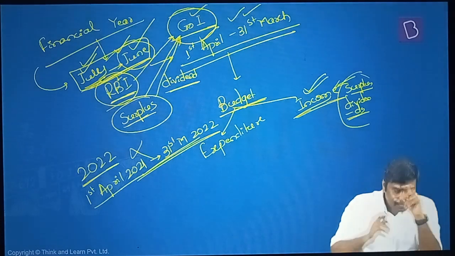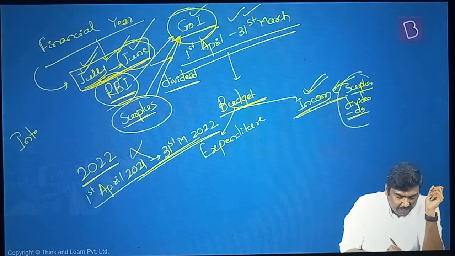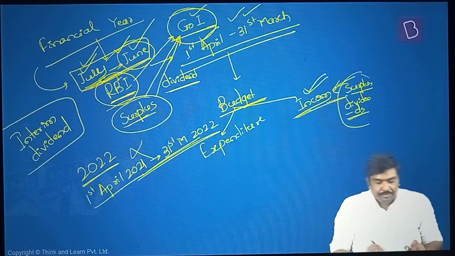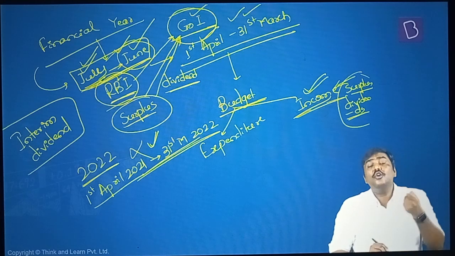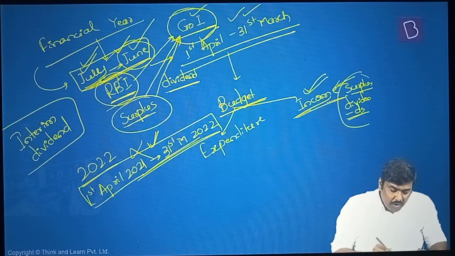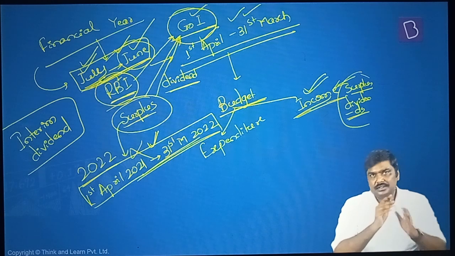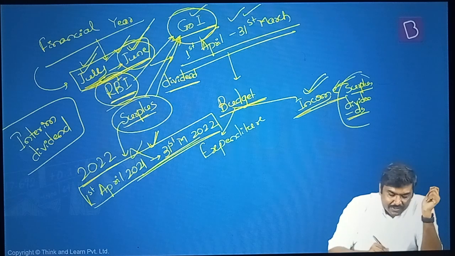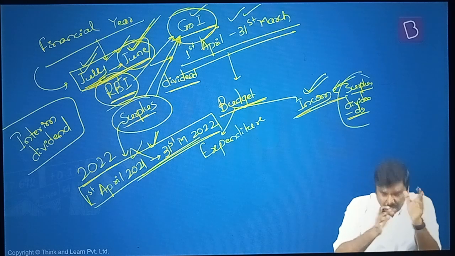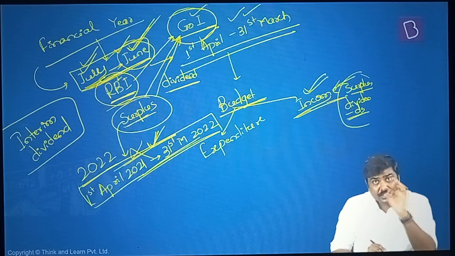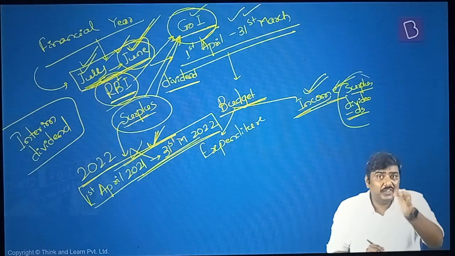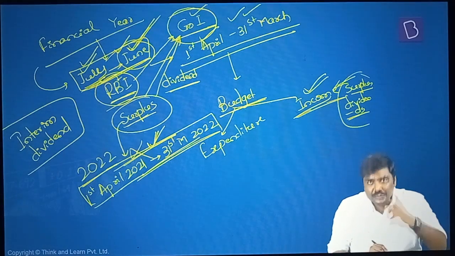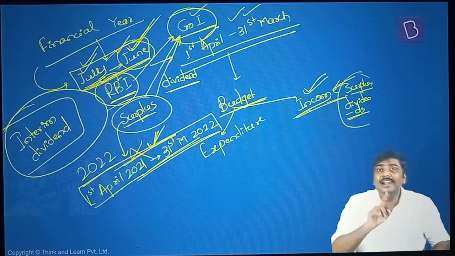To address this, there is a concept of interim dividend. What is the interim dividend? Before the end of the accounting year of the Government of India, RBI will announce a certain amount of dividend or surplus. The RBI's accounting year is not yet over; it will only get over with the end of June. But even before the accounting year for the Government of India gets over, RBI announces a certain amount of surplus transfer to the Government of India. That is called the interim dividend.